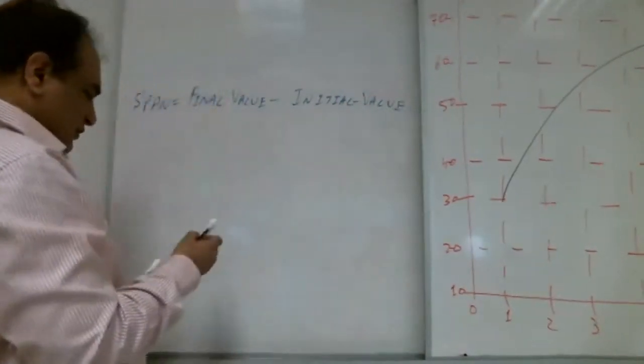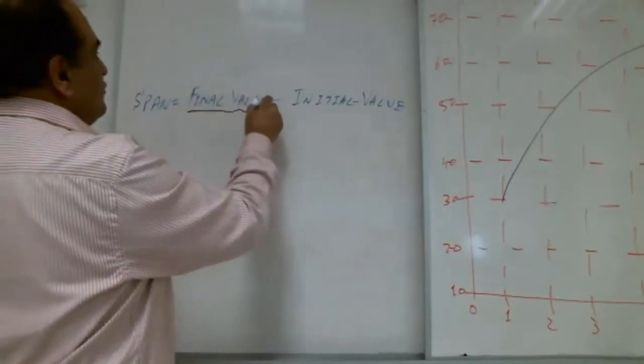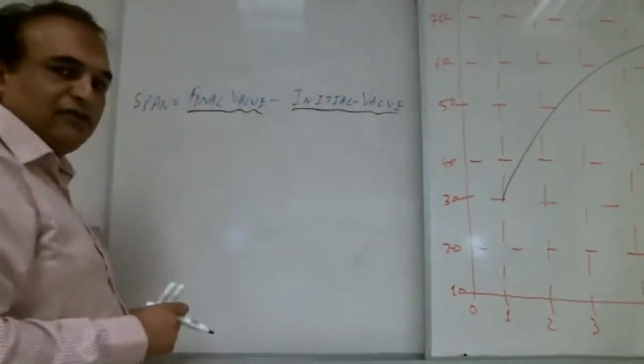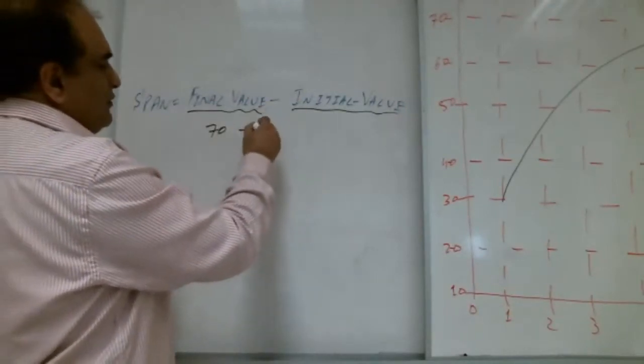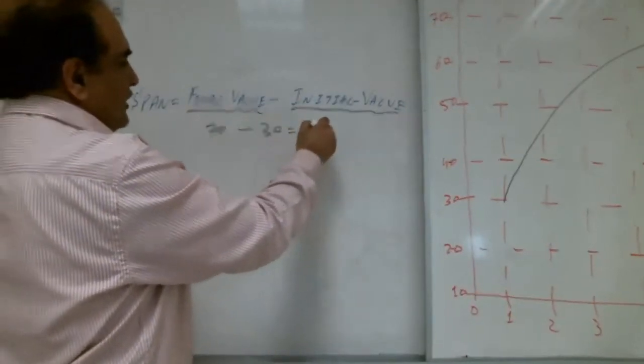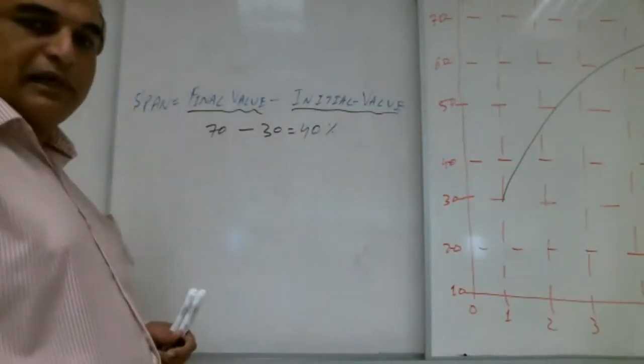So with me, final value minus initial value. What is the final value here? 70. And what is the initial value? 30. So 40 is the span.